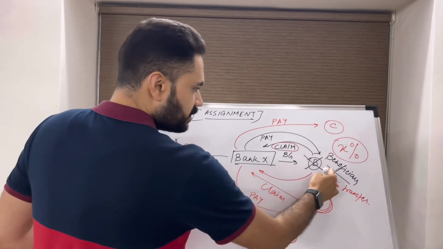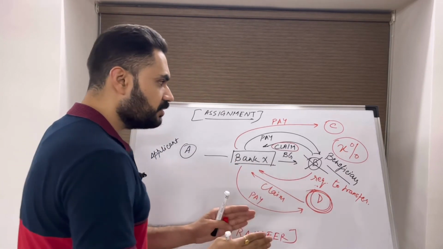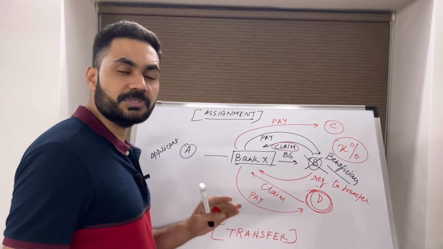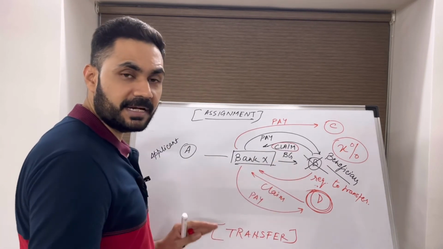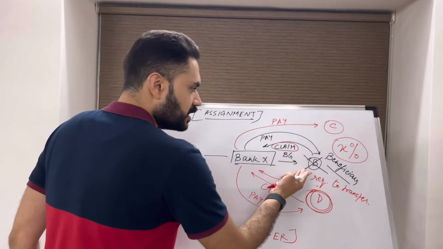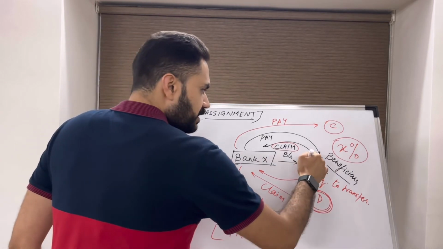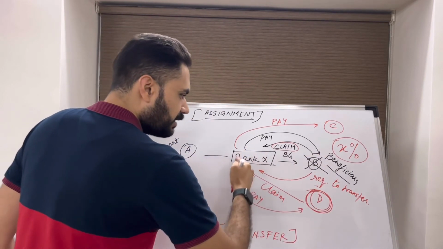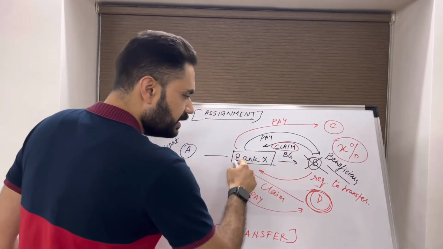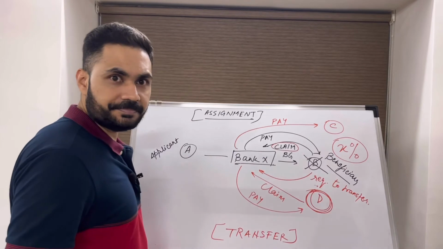Also, when this transfer happens, whatever the transfer-related fees are, all the fees will be paid by the entity who was earlier enjoying the guarantee, which is the transferor. B is the transferor, D is the transferee. So B will submit the request, the bank will transfer the BG along with all the amendments, D will claim, D will get the payment, and B is out of the context.